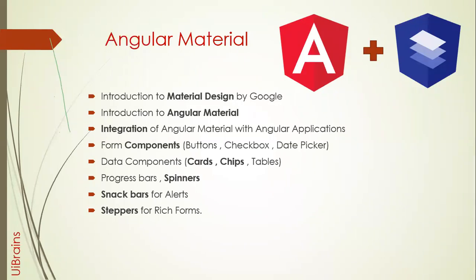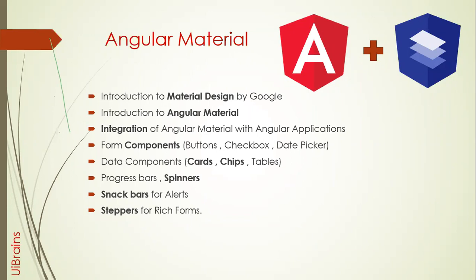And we even have steppers. Steppers, I think you might have seen in Amazon or Flipkart checkout. You'll have steps of forms. First you finish the product checkout, then you fill in the billing information, then you move on to the address, and then the final payment. So multiple steppers will be there for one form. So the stepper forms, rich forms, will be available in Angular Material.